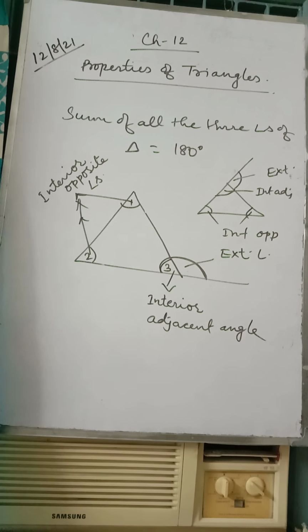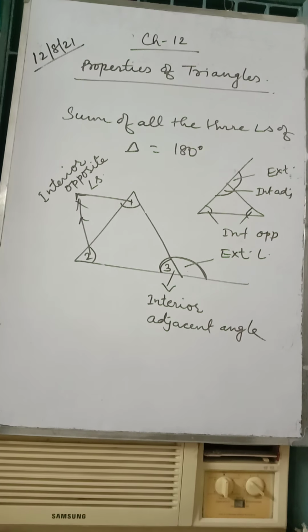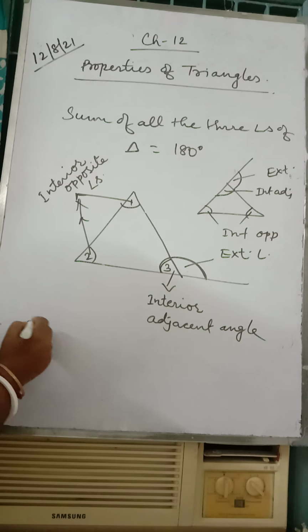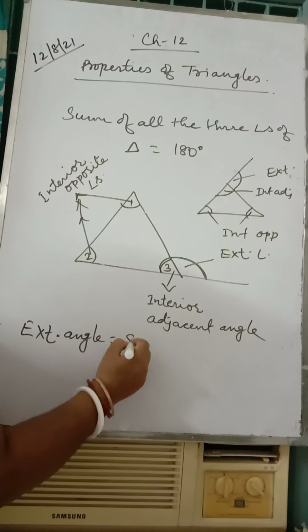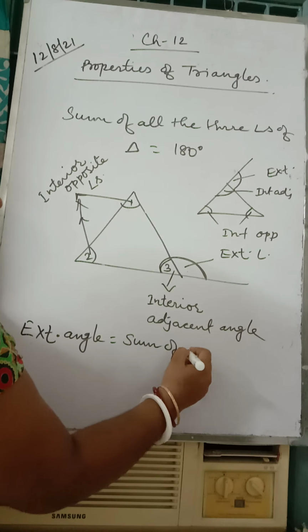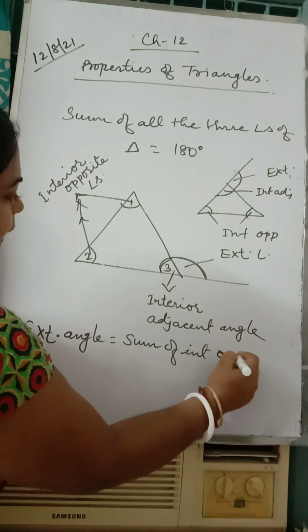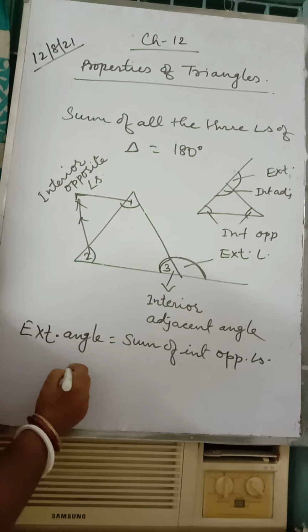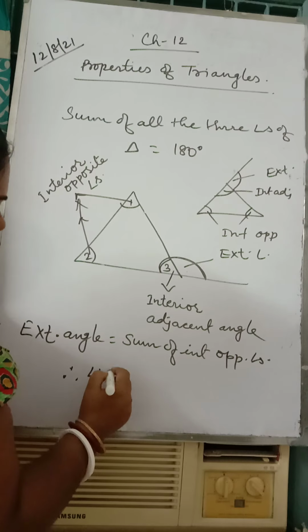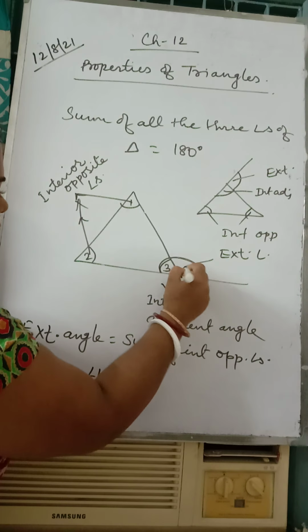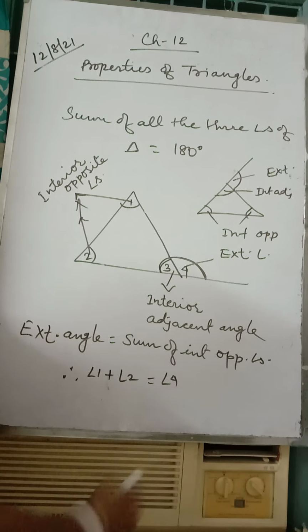Now always the exterior angle is equal to the sum of interior opposite angles. It means angle 1 plus angle 2 will be equal to angle 4.